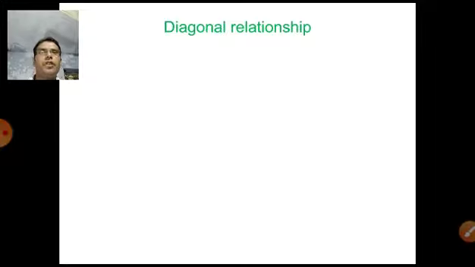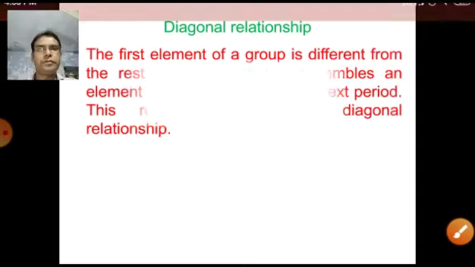What is the diagonal relationship? Now in the second period, the first element has properties completely different from the rest of the elements of its group, and the first element of the second period has properties diagonally related to the element of the third period, and that relationship is called the diagonal relationship.